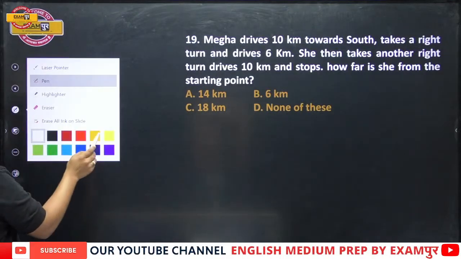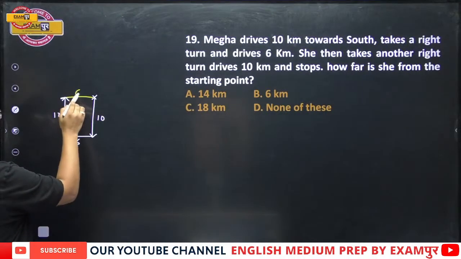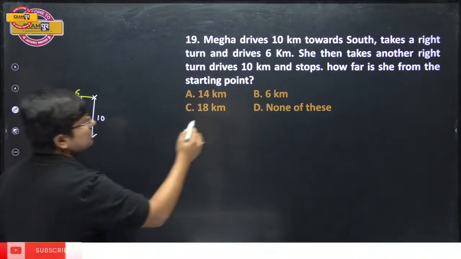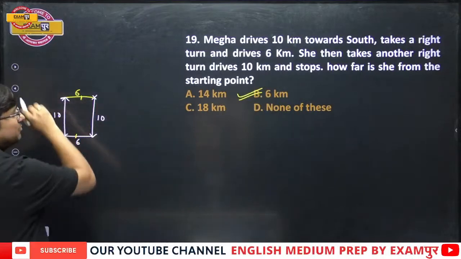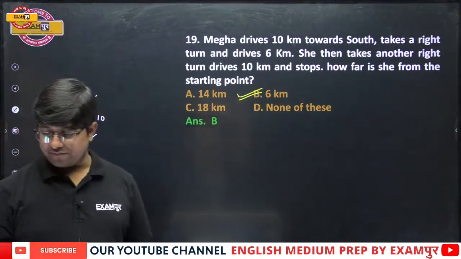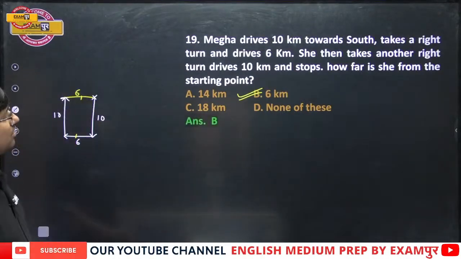Now that's very easy. How far is she from the starting point? 6 only. If this is 6, even this is 6. And that is the right answer. Answer is option number B, that is 6 meter. Getting it, everyone? Yes or no?